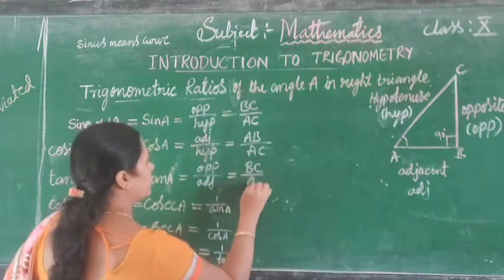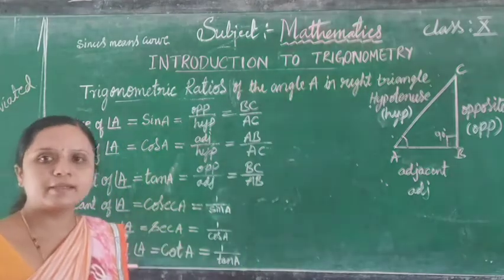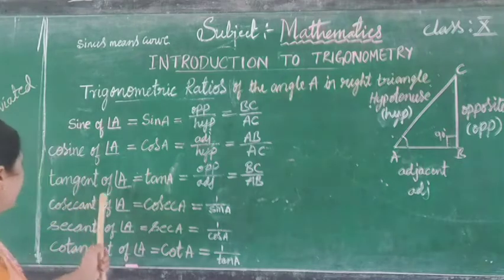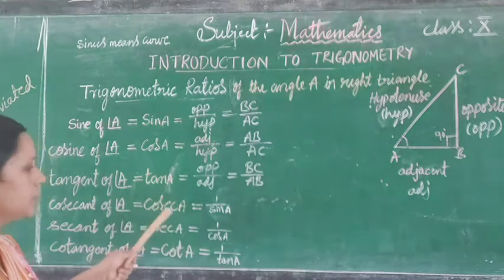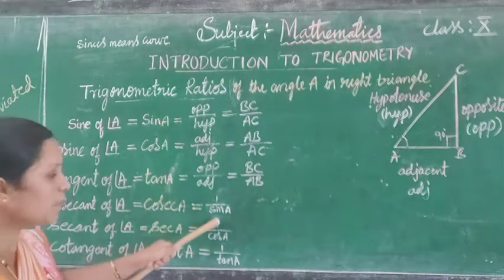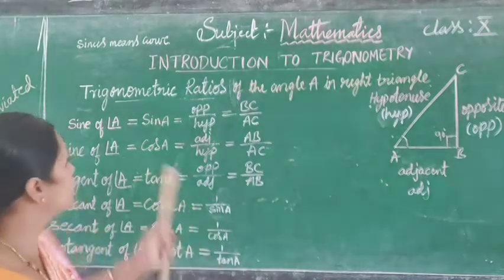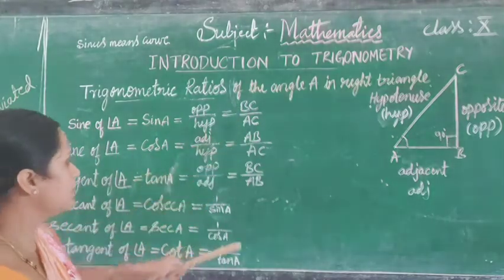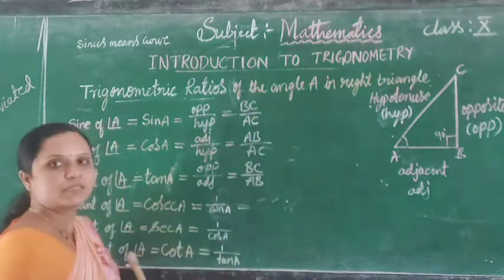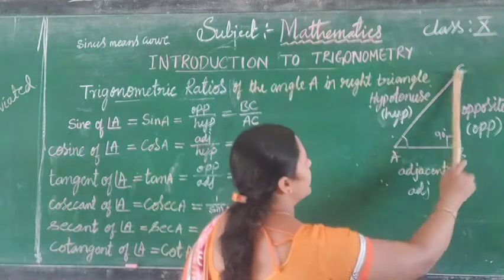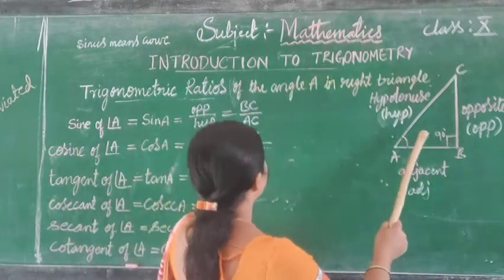Next one is cosecant of angle A. In abbreviated form we read it as cosec A. It is the reciprocal of sin A. Reciprocal means ulta. Sin A ulta means we can directly write it as AC divided by BC. What is AC? Observe this one. AC is the hypotenuse, and it is AC divided by BC.